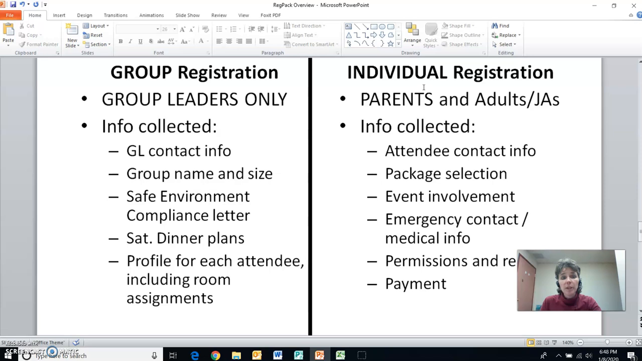So you as a group leader, even though you have a group account now, you also need to set up an individual account for yourself so that you can register yourself for the convention. And you'll need to be sure that all of your chaperones and the parents of each of your teens go online and fill out all of this information so that they too can come to the convention. Now you might be wondering as a group leader, how will I know if my people have done that? We'll cover that in video 3.